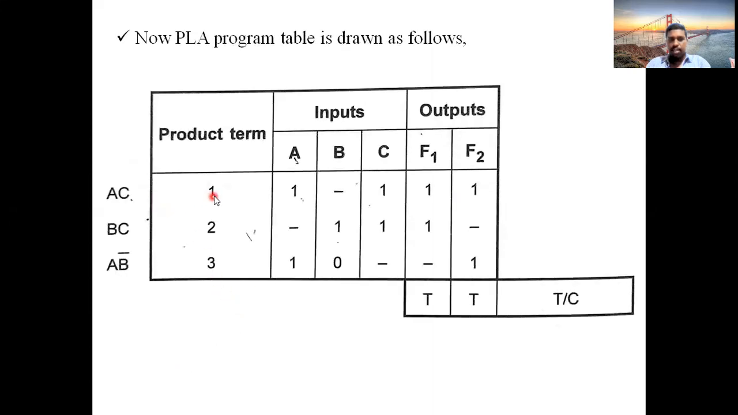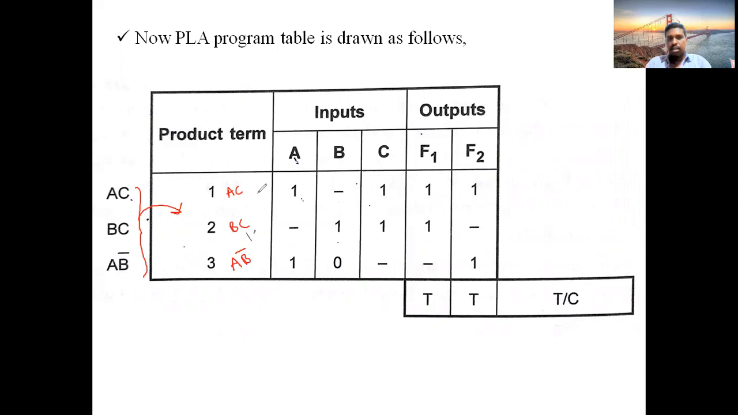So see, we are having three product terms. Write them. You can even write within the table, inside this column. You can write here AC, here BC, and here AB bar. You can write these terms inside the table also, no problem.